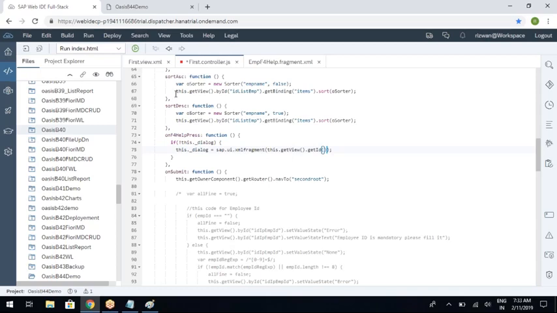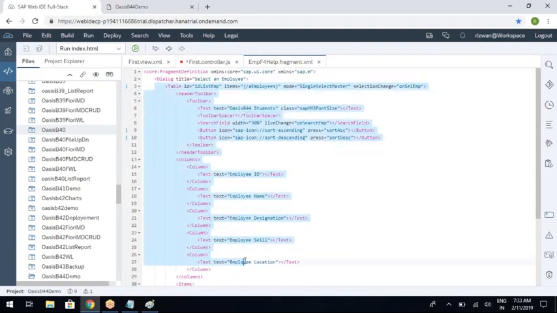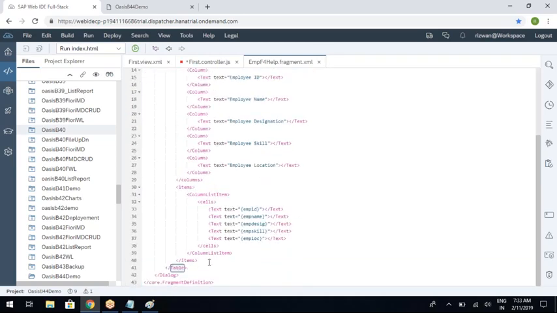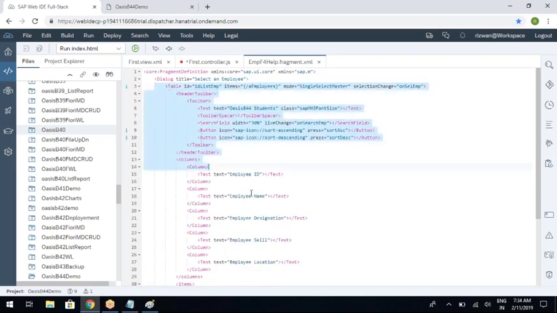So why do we keep the same ID for the fragment? So that we can access the UI elements in this particular fragment also by using this.getView().byId. Okay. So definitely you need to access the table UI element, right? When you select the row, or you need to access the close button that you will create in a few minutes. So basically, to access any UI element in a fragment, you will be using this.getView().byId.